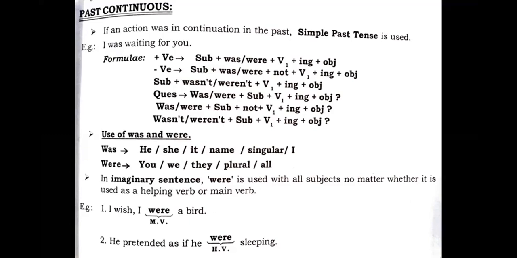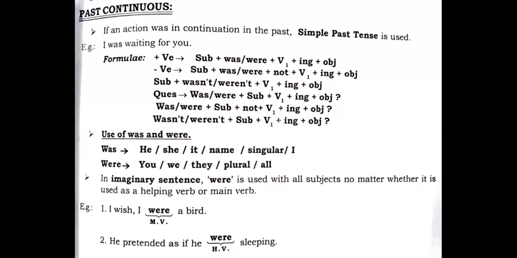I was waiting for you. It means the action continued temporarily for some time, right? Though the time is not mentioned, that's why it is counted in past continuous. So see students, the rule will remain the same, but only the helping verb will be changed. The verb and the ing form will remain the same, the object will remain the same.